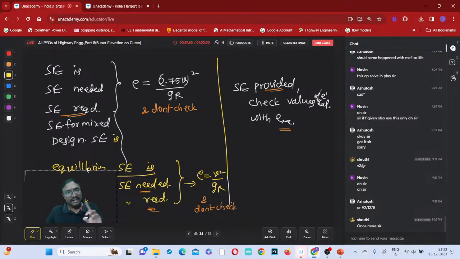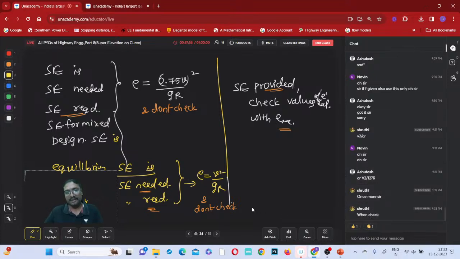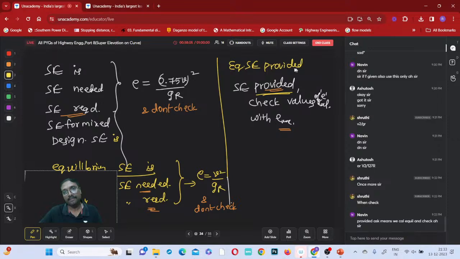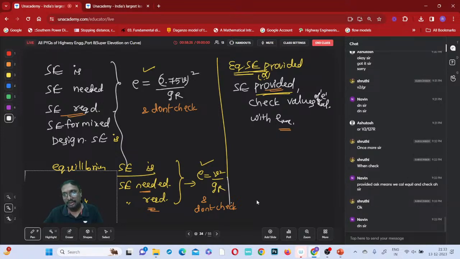See, equilibrium superelevation needed. When to check? When superelevation provided or equilibrium superelevation provided is mentioned, this value you check with E maximum. Got it? Yes, na? Got it? Understood? Shruti, others also.